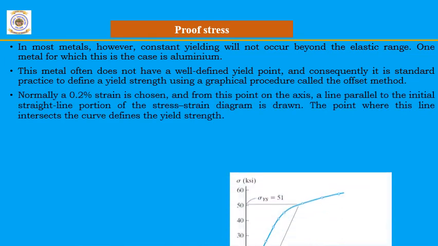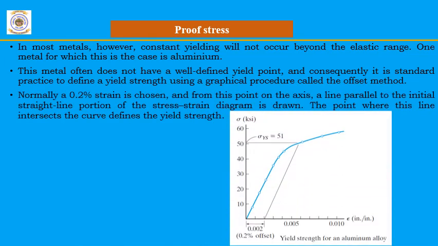In the offset method, we usually consider 0.2% of the strain, and from this point if we draw a line parallel to the stress strain diagram, it touches the stress strain diagram at a particular point. This particular point is the yield strength.